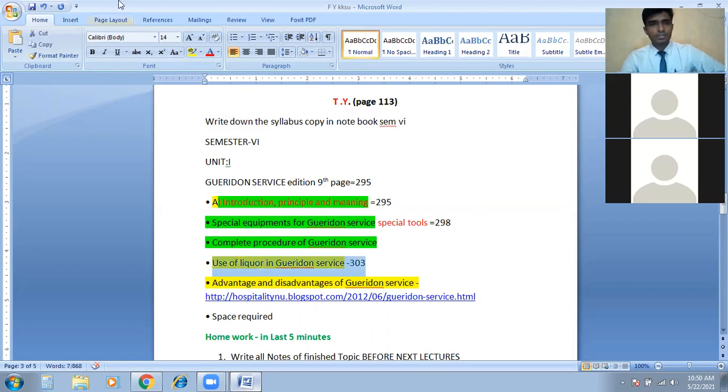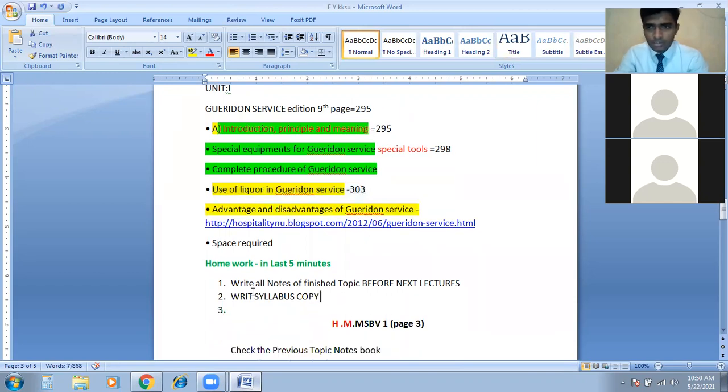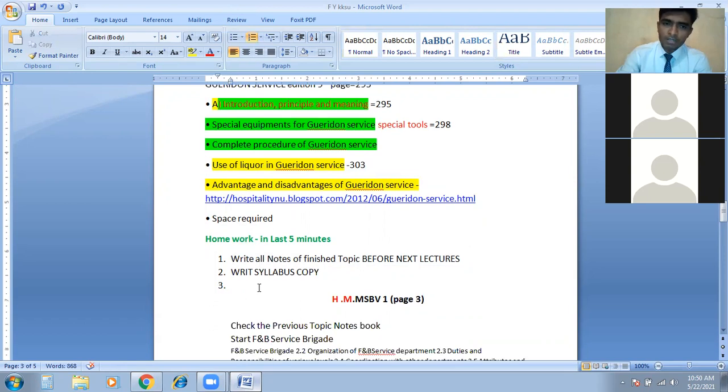Liquor in Gueridon service. So, what is the homework now? I will give you homework. So what is the homework? You can see here. Can you read it out?